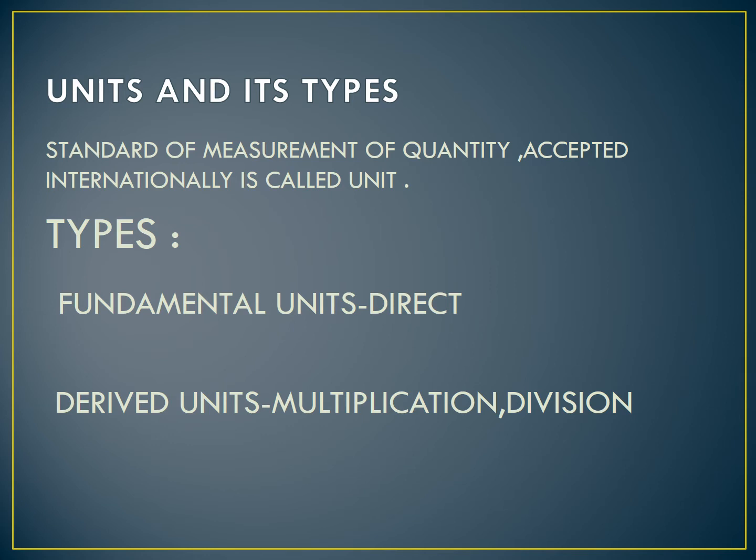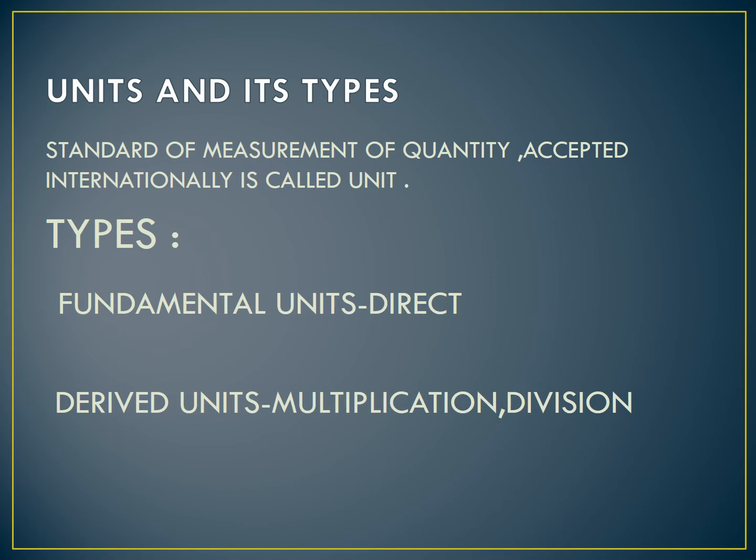For example, when we state that a rope is 10 meter long, it is to say that it is 10 times the 1 meter. 1 meter into 10 is equal to 10 meter. So the 1 meter is the standard one. That 1 meter is the unit of the quantity length.